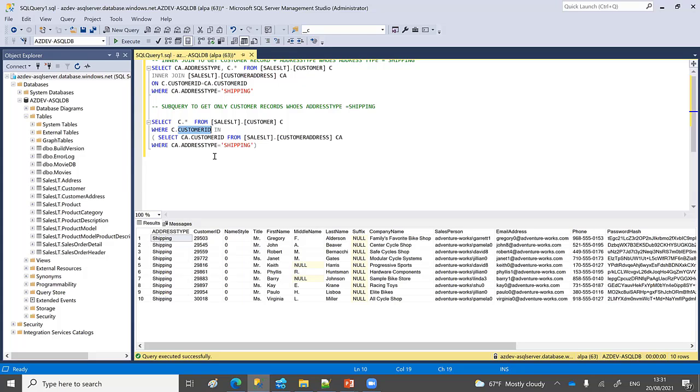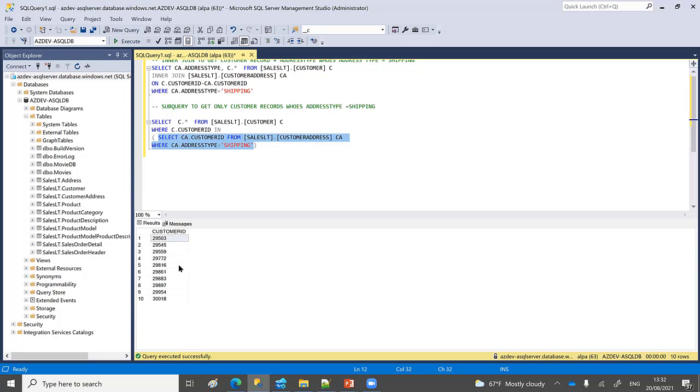So for that, I need to find out whether this customer address is shipping type or not, but that is not available in the customer table. That is available in another table, which is the customer address type table. So for that I need to get all customer IDs from here. These are the customer IDs whose address type is shipping. Then I need to ask in this table to only give me the records which match these customer IDs. So for this scenario, I have used a subquery.